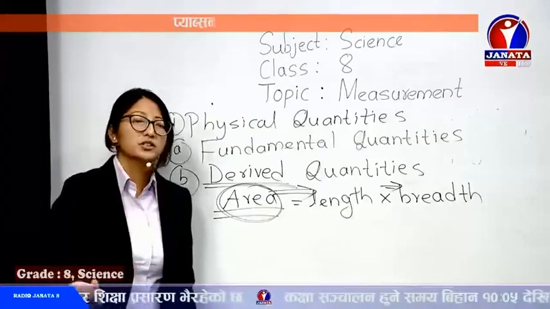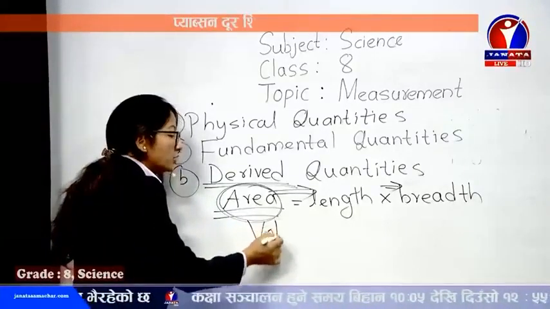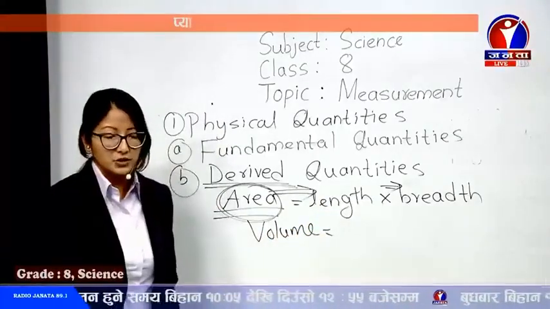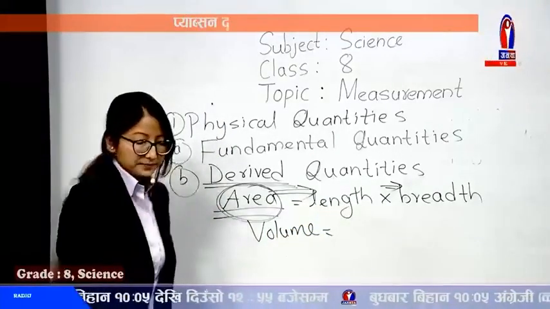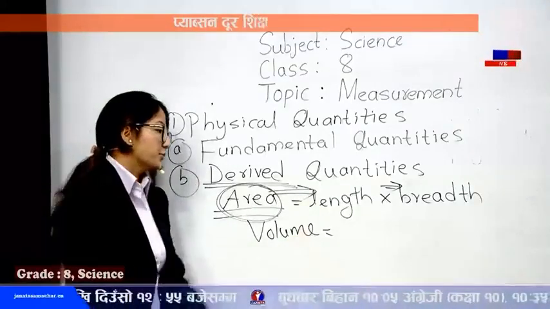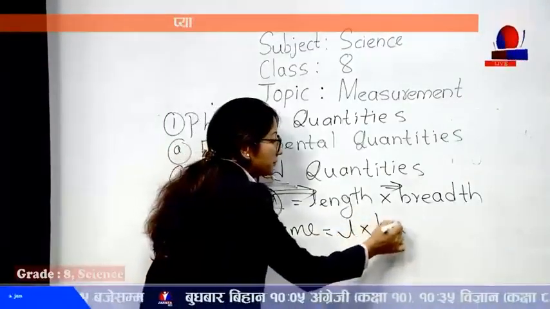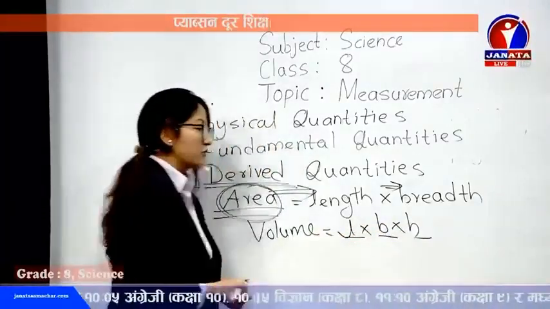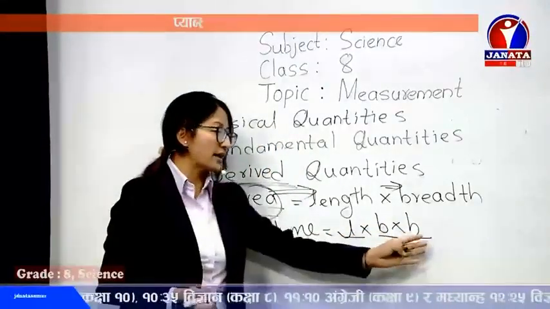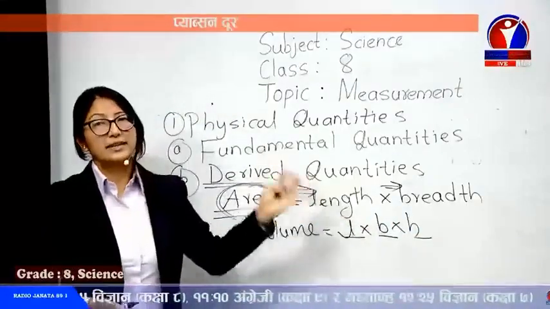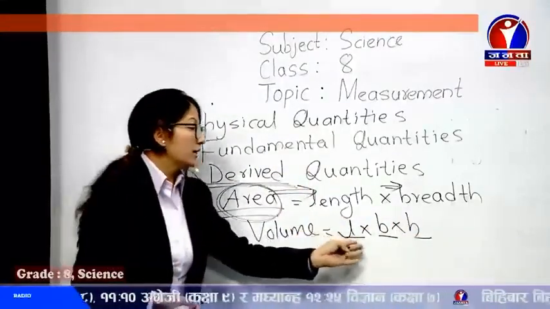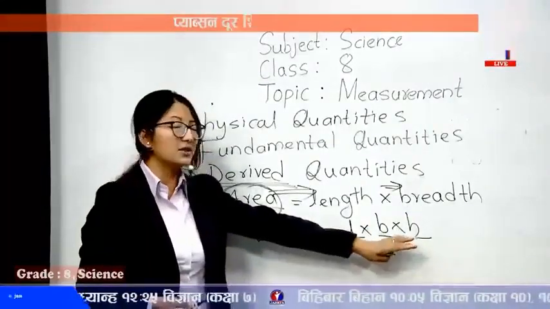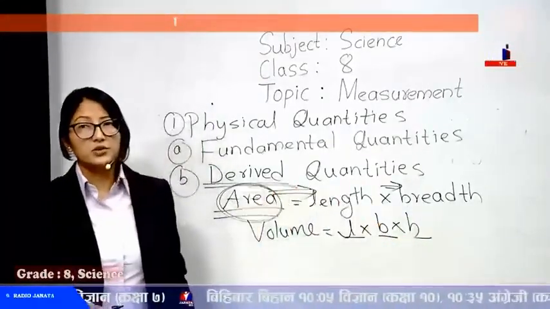Similarly, we have many other examples. Volume: if you want to find the volume of a cuboid, it's similar, length into breadth into height. We need to find the length, breadth, and height of the object. Though length, breadth, and height are all types of length. So to find volume, it depends upon these quantities. So this is also a derived quantity.